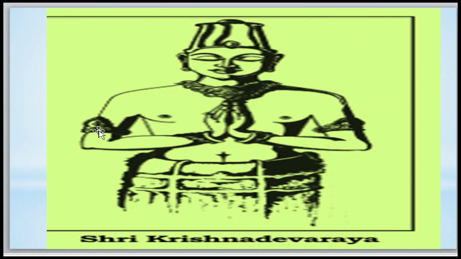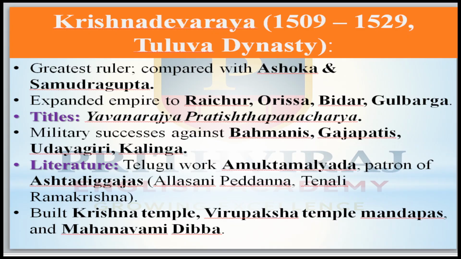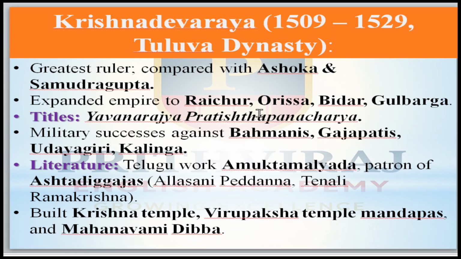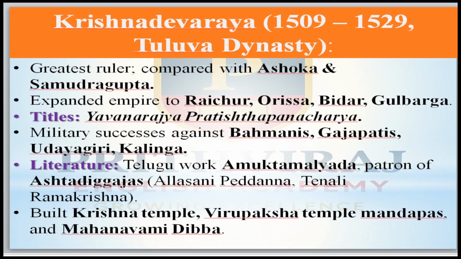Here it is Krishna Devaraya. He extended his kingdom till Raichur, then Orissa, in this direction. Then next Bidar. He conquered till the Bahmani kingdom also. Bidar was under the control of the Bahmani, but he conquered that. Then next Gulbarga at the top.